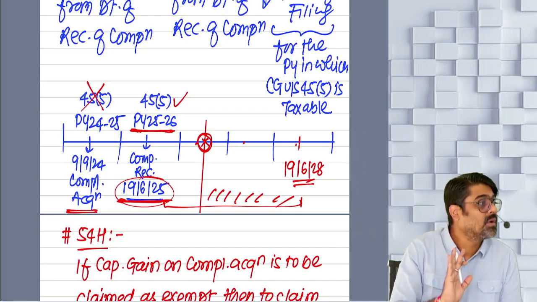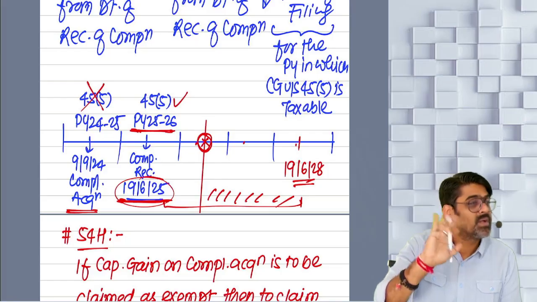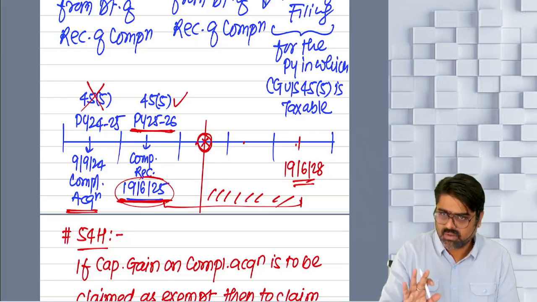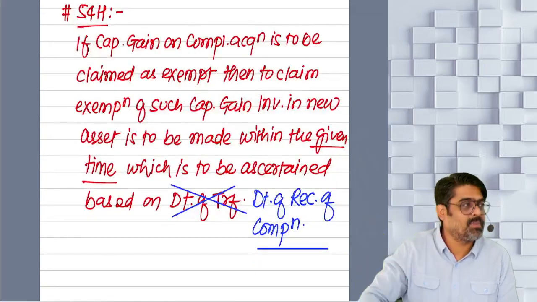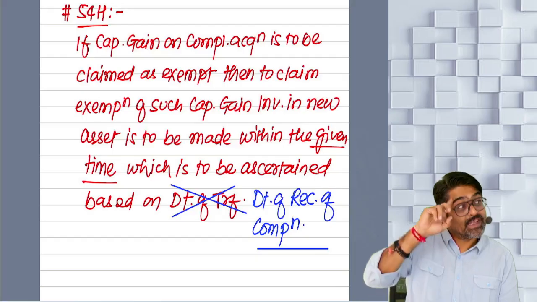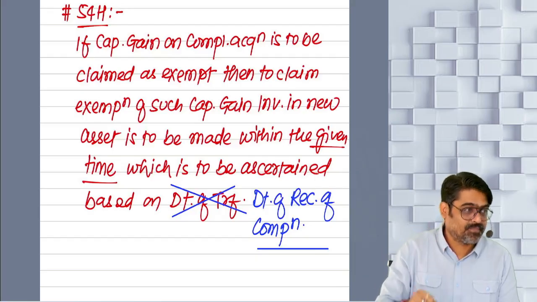Yes or no? And the maximum amount of investment should not be more than 10 crore. That restriction is also not here. Understood? Did you understand 54H? Now, the same logic you have to apply in the case of conversion of capital asset into stock in trade. The same logic you have to apply in the case of receipt of insurance claim.